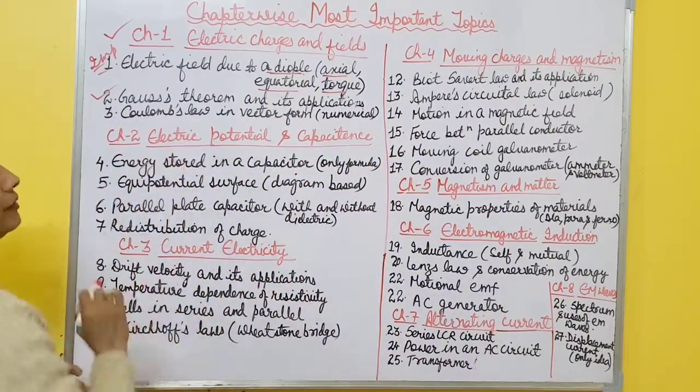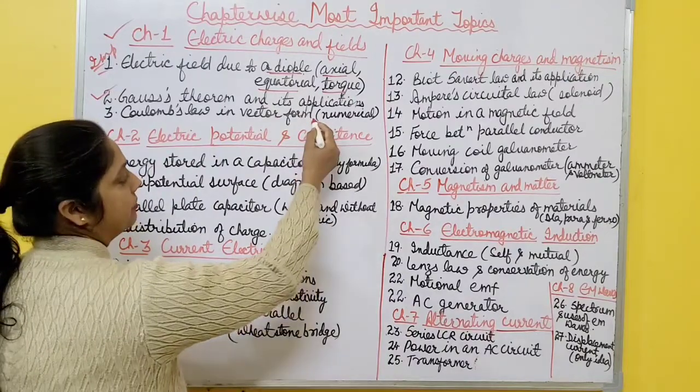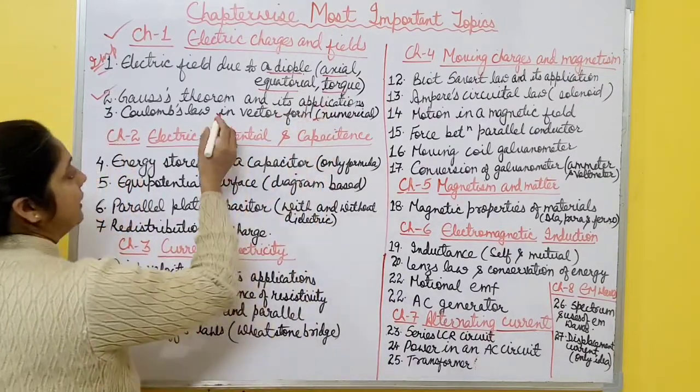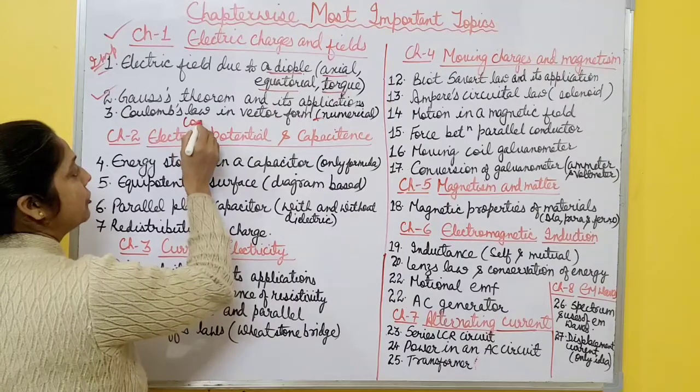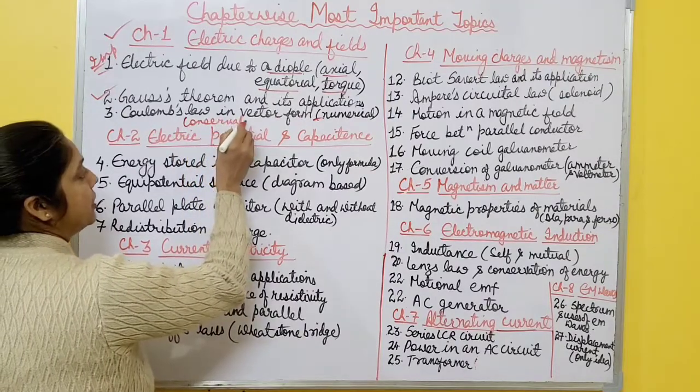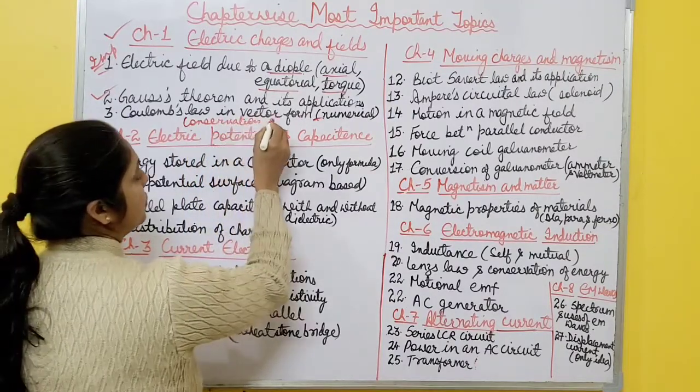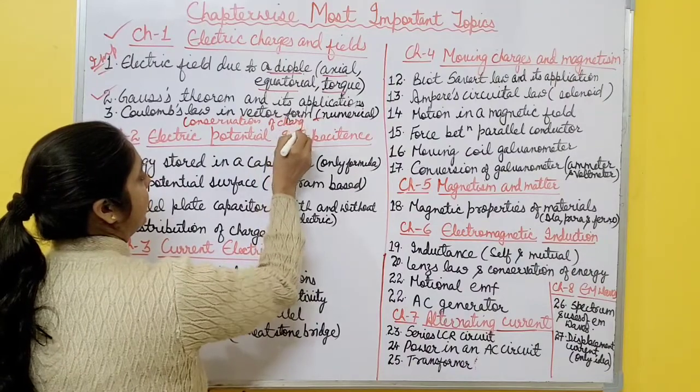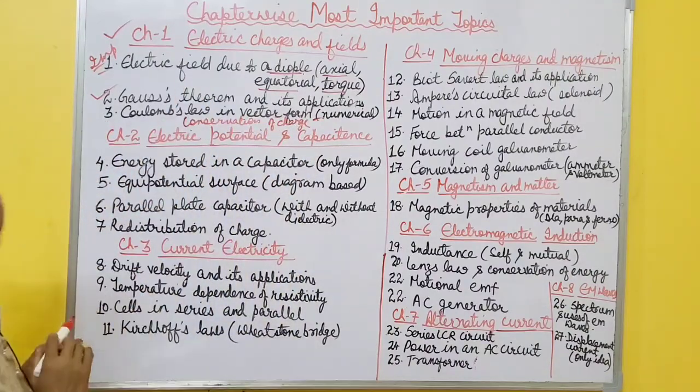Also Coulomb's law in vector form, sometimes numericals come from this topic. And then one more topic, that is conservation of charge. Numericals also come from this topic. So these are the most important topics for chapter 1.